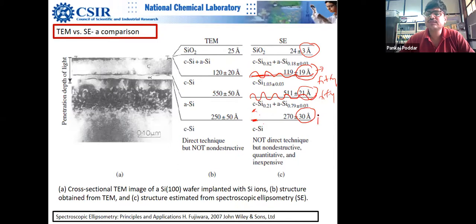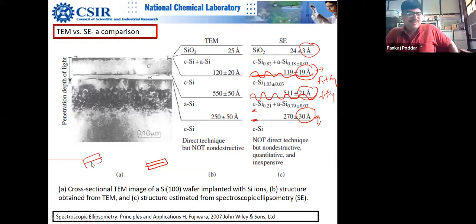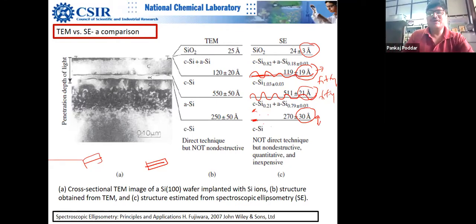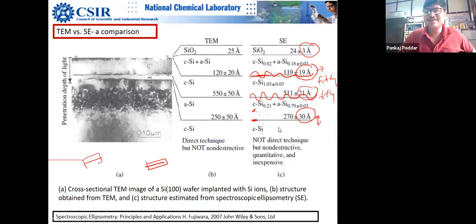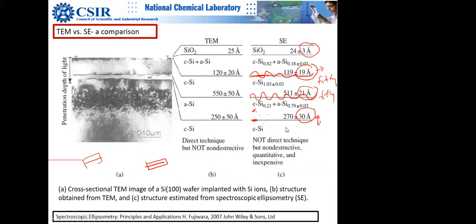So there is always an interfacial layer. There is always a fusion between one layer and another. When one layer ends and another starts, there is basically an Indian-China border, the no man's land. Everybody claims it. The top layer claims that this is my area, and the silicon will say the same. So something like that exists when you deposit one layer on top of another. Correct. So that's where this error comes from.